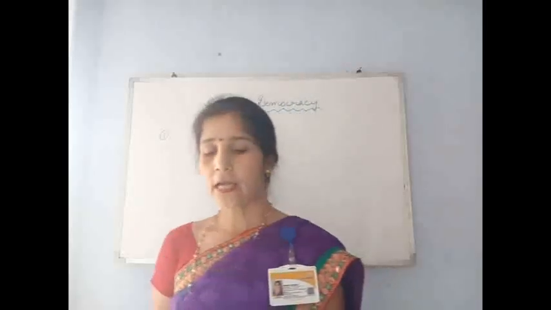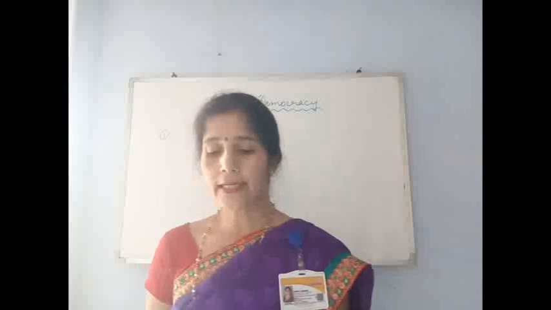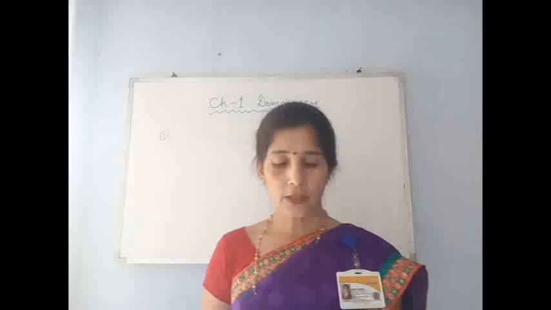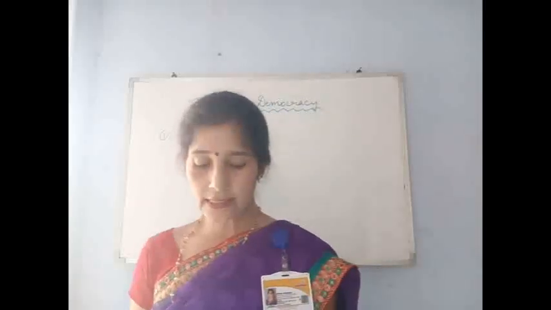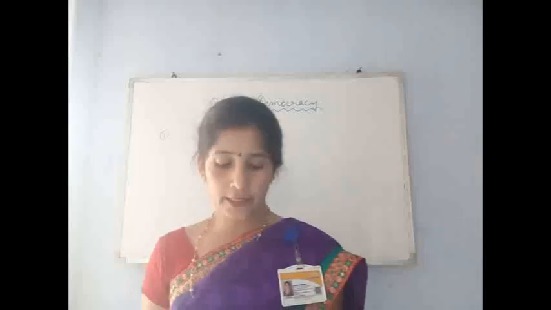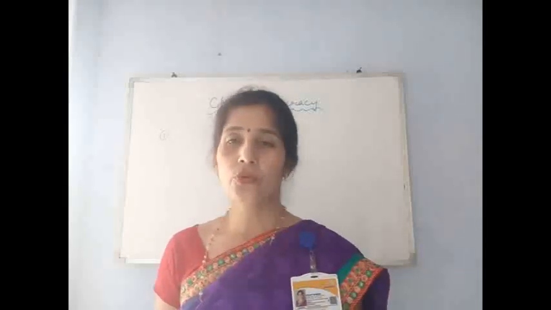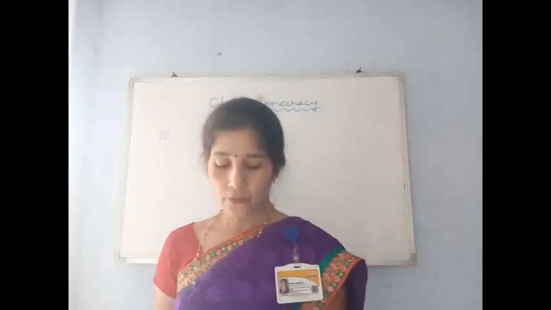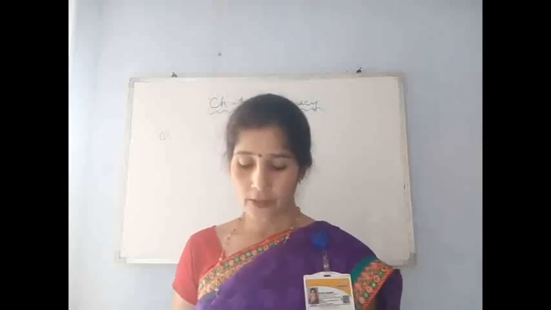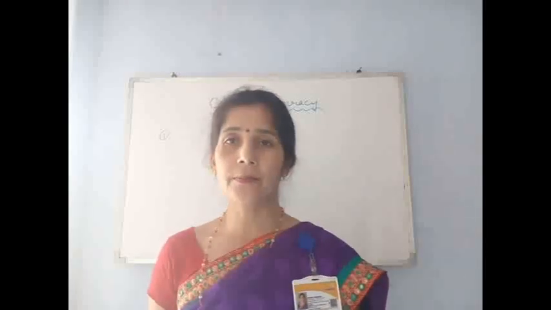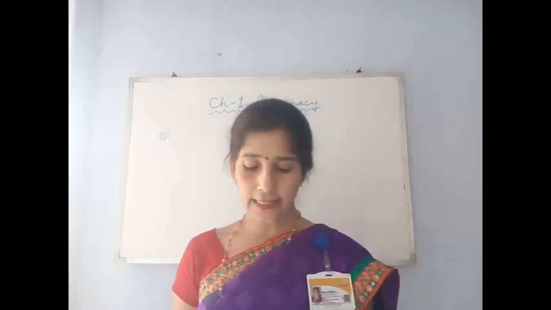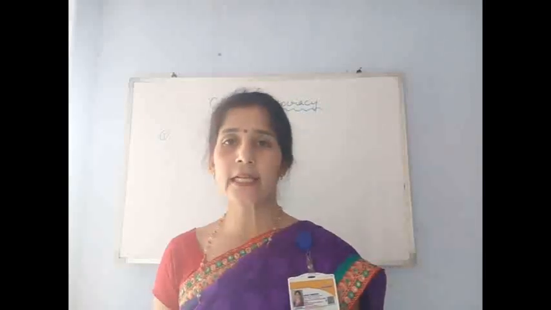Now the second question is, how do citizens in a democratic country participate in the government? Now the answer is, the citizens in a democratic government participate in the government through the process of election. All adult men and women vote to elect their representatives. The elected representatives govern the country on behalf of the people. If people are not satisfied with the government, they can remove it in the next election.